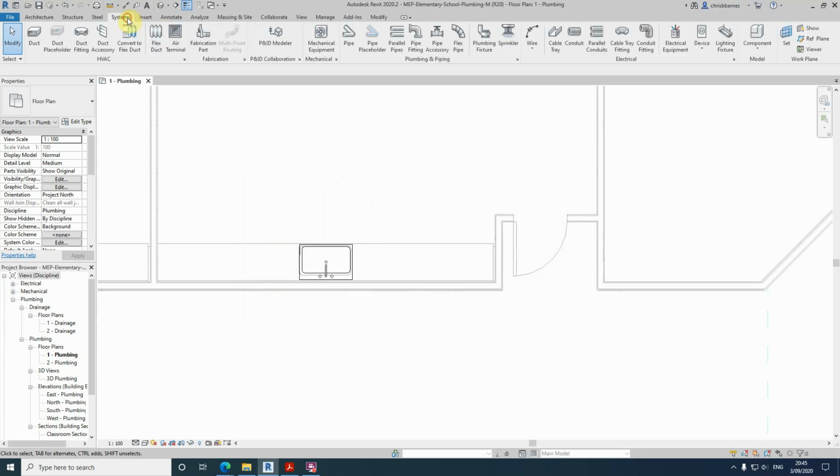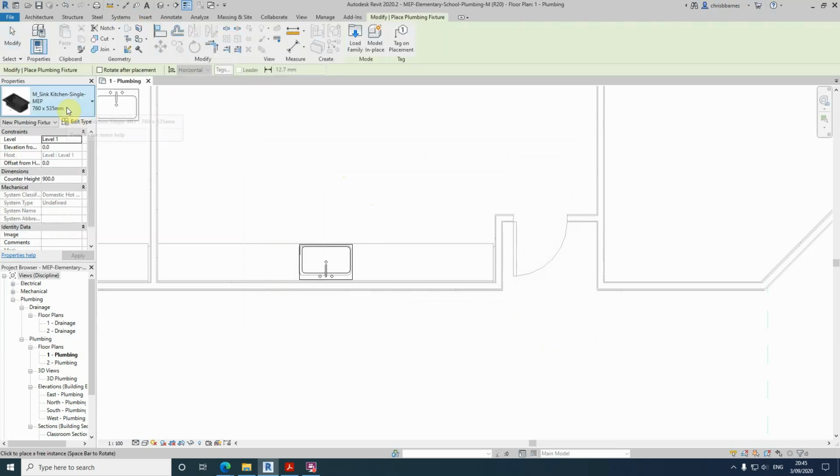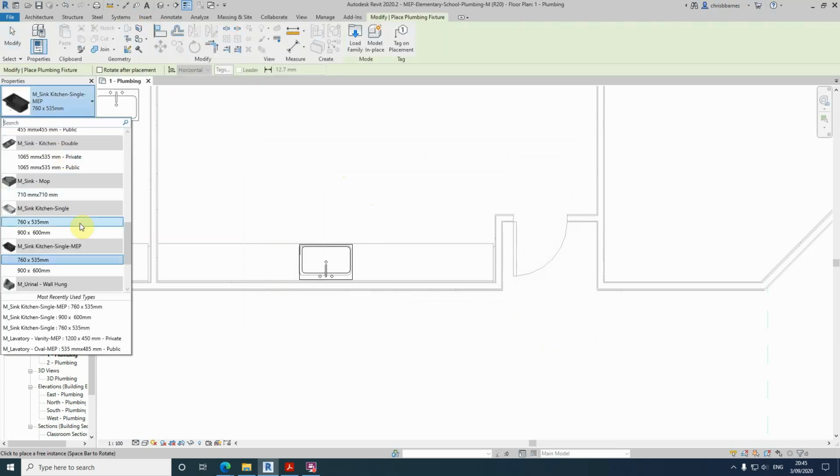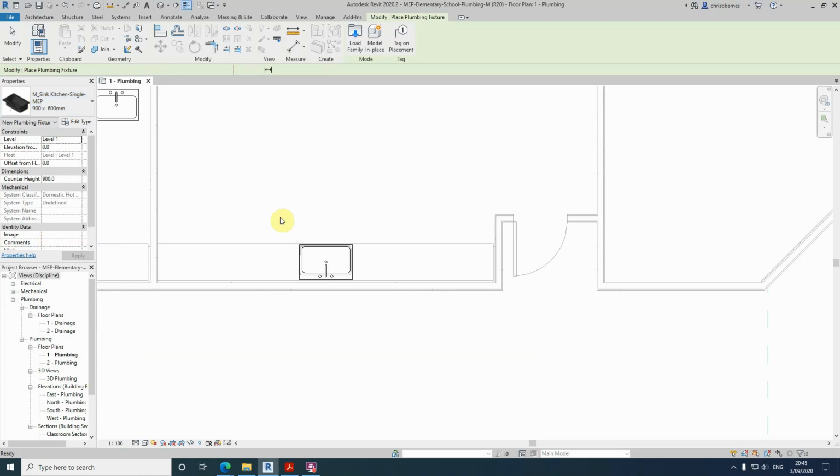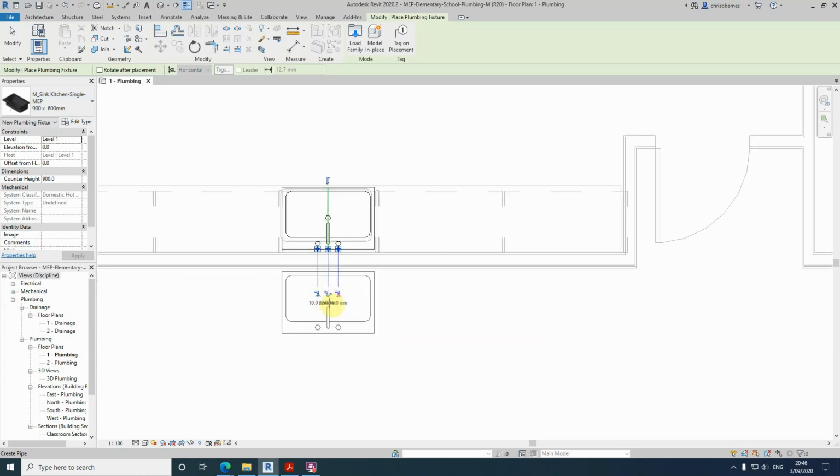Now when we try and place a plumbing fixture, we've got an extra one here, and this is the one that we're going to use. This is the MEP one that we just loaded in. I'm going to locate it over the top of the existing. And once we've done that, you can see that we've now got the fixtures, the connections on the fixture.